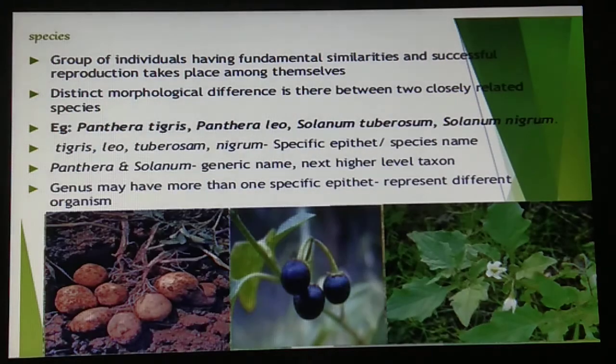So we have studied till diversity in living organisms. I hope the topic is clear to each one of you. Thank you.